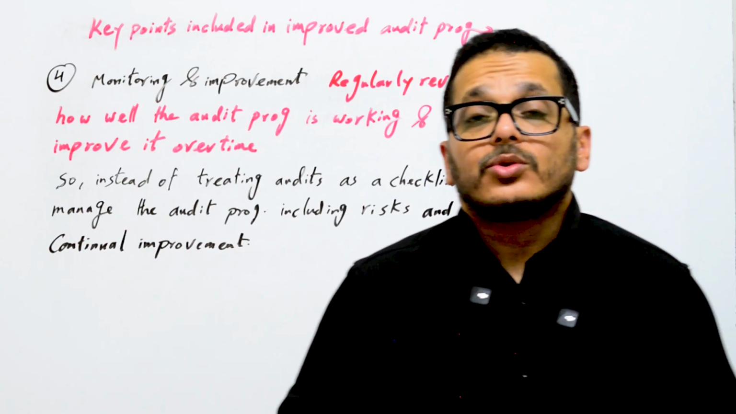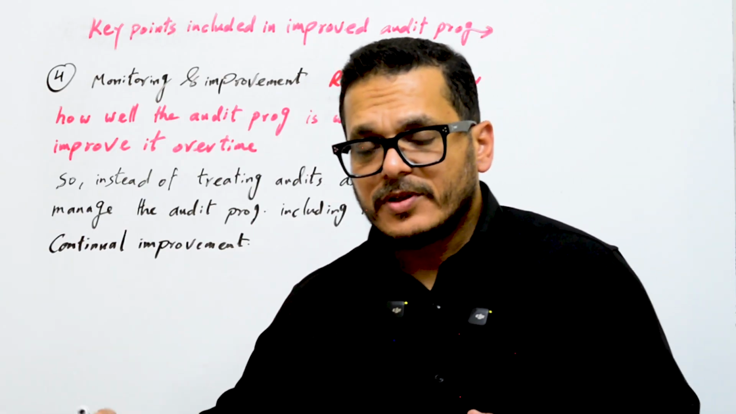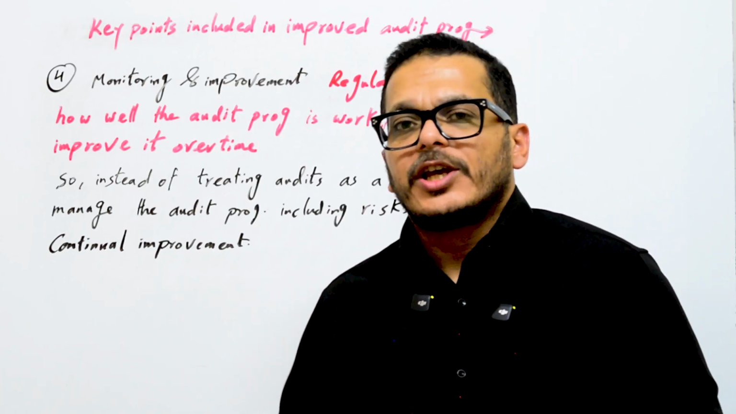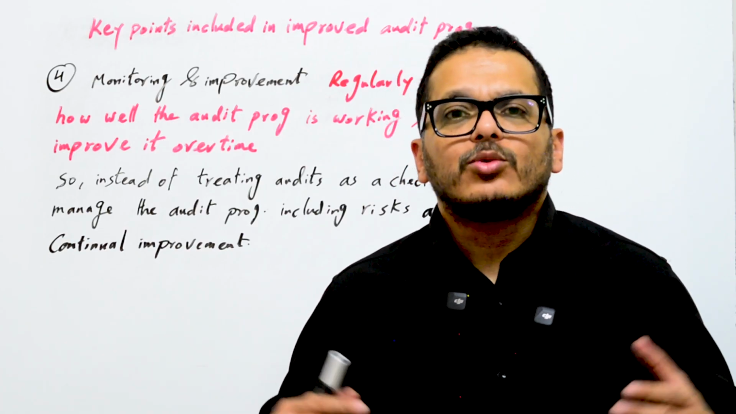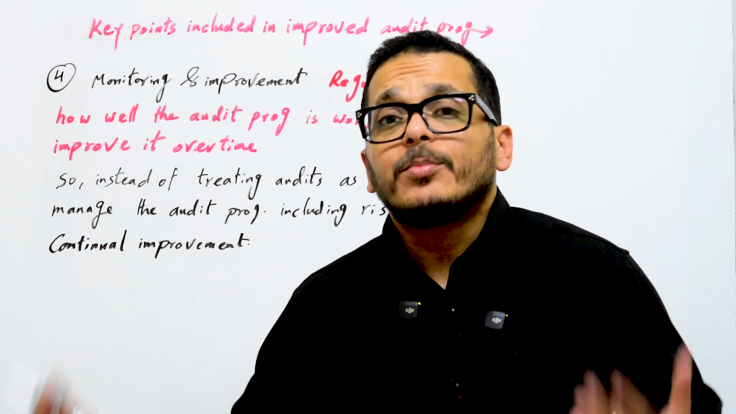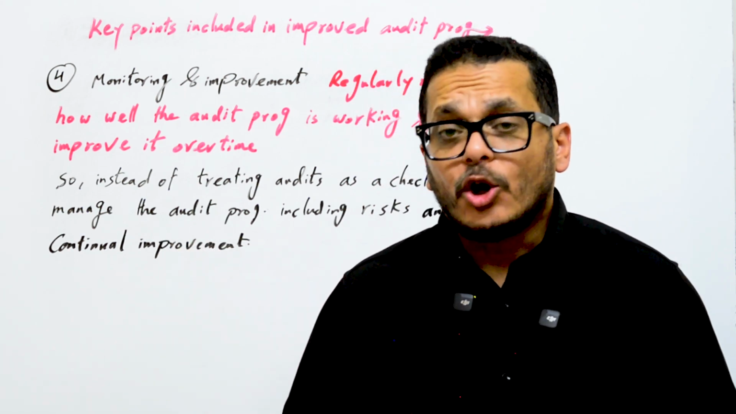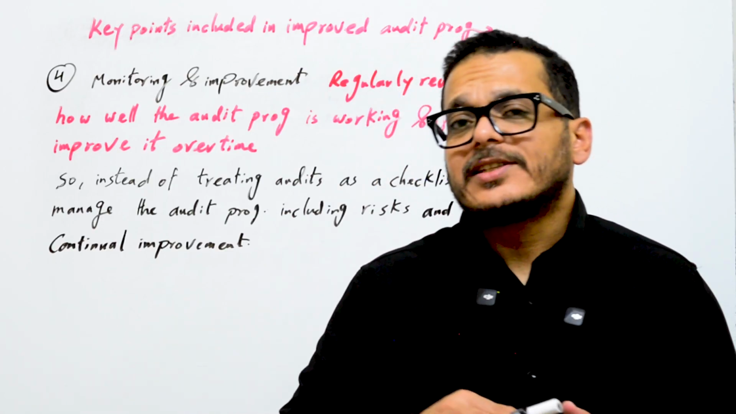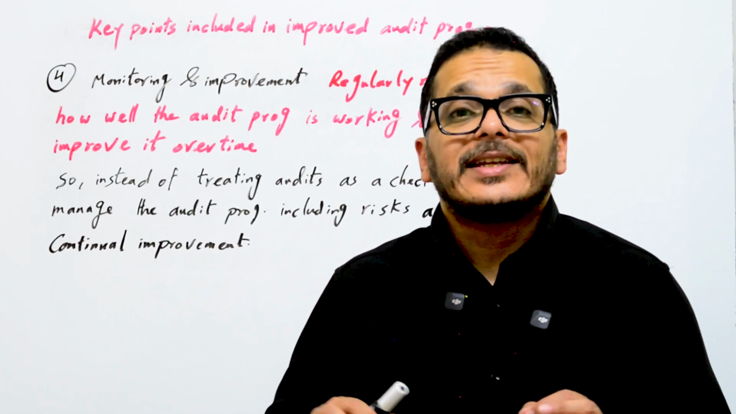So finally, you should know the changes compared to the previous edition. The most important point is the risk-based approach and managing the audit program, including the planning, monitoring and improvement, everything relating to the audit. So you should take care of these points, and every point will be explained after that in detail.